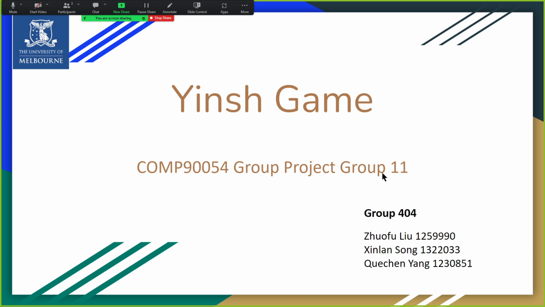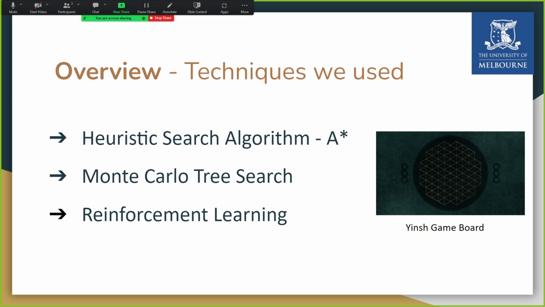The Inch game is an abstract strategy board game. Our team has considered different approaches to artificial intelligence technologies and adopted the heuristic search algorithm, Monte Carlo tree search, and reinforcement learning. The Inch game is summarized as an 11 by 11 two-dimensional array along with some extra words.